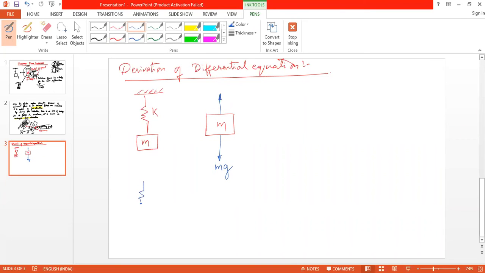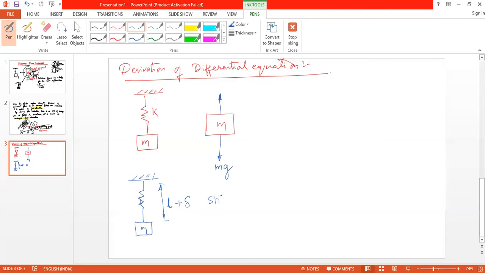Okay, now assume that there was a spring with the initial length of L. L is the length of the spring. And now I have added a mass M to this. Then what happens to the length? Sir, it increases. It increases, not L, it increases. It may increase by a very small quantity delta. Okay, it increases by length delta.